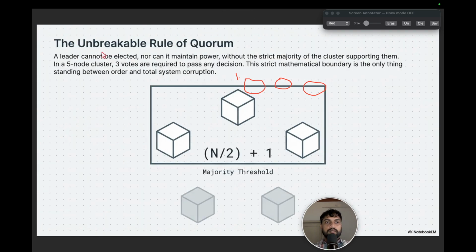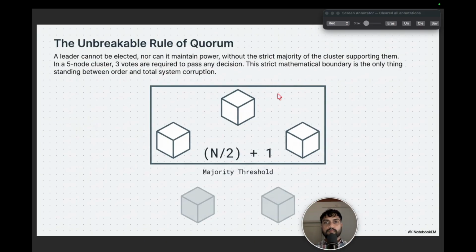The next one here is the unbroken rule of quorum. Because here the leader cannot be elected, nor can it maintain the power, without the strict majority of the cluster supporting them. So in a 5 node cluster, 3 votes are required to pass any decision. This strict mathematical boundary is the only thing standing between the order and a total system corruption. So this quorum is maintained so that every time a leader is present, it has the other followers.